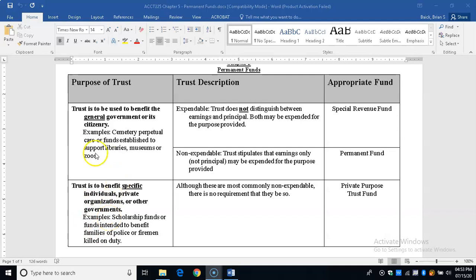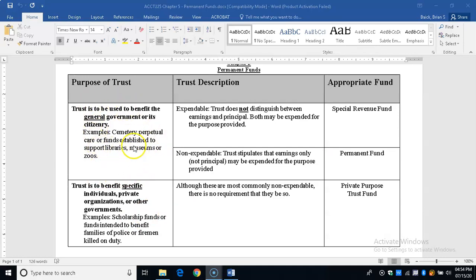Another way of saying it is, if you have a fund, can it be used to help everybody, right? So for example, if you have like a public park that everybody can use, that would be up here. If you have a fund that's going to benefit only certain people, for example, spouses of military service members killed in action, that's specific people, that's going to be down here. If you have a pension fund that only benefits people who worked for Montgomery County, that would be down here. It's only benefiting specific people. So let's take a look at up here.